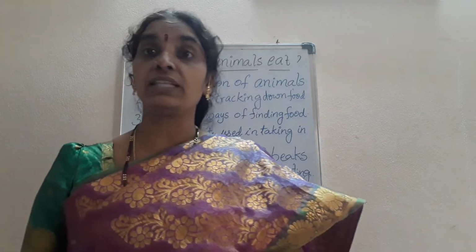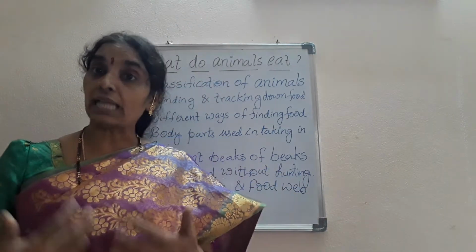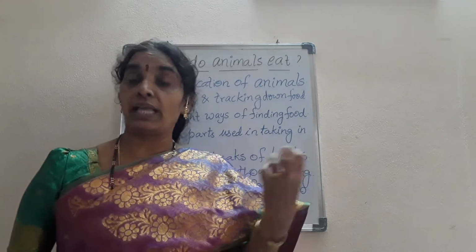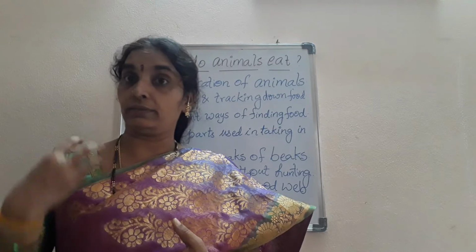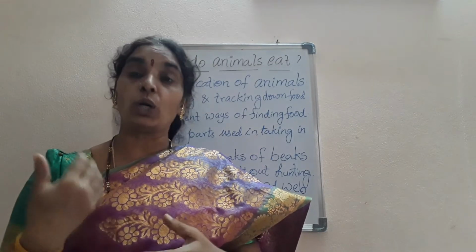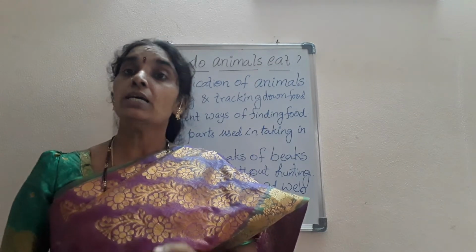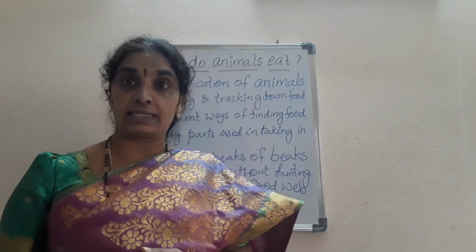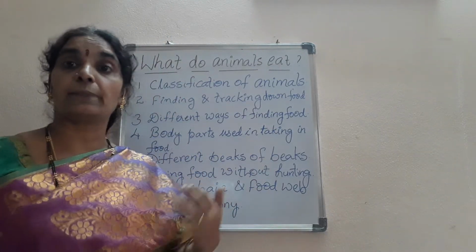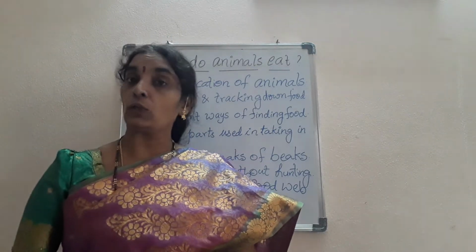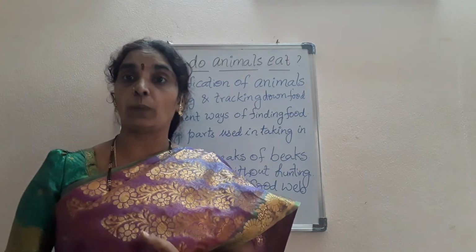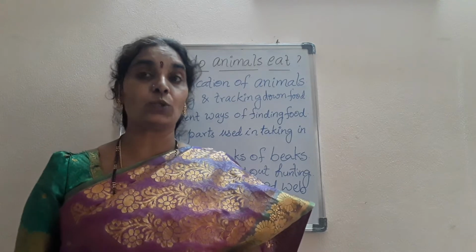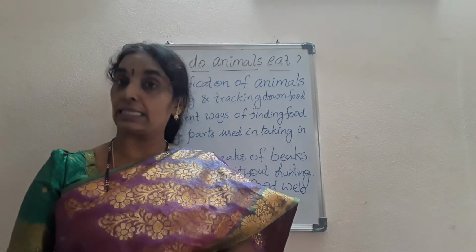And also we have seen different birds, the different types of beaks they have to take their food, how they differ. Why do they differ in their structure or in the type of the beak they have. So everything we have covered in this lesson now. And also we have covered the food chain, food web, and also the animal colonies. So one by one we'll again recall the topic and then go to the short answer questions that can probably be asked in this lesson.